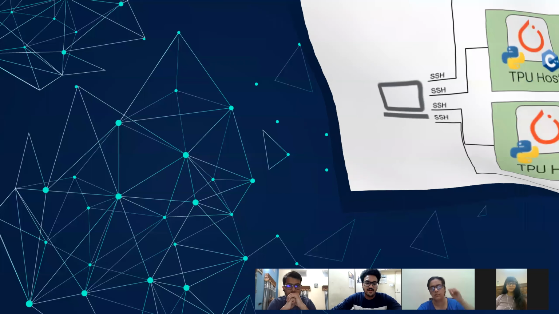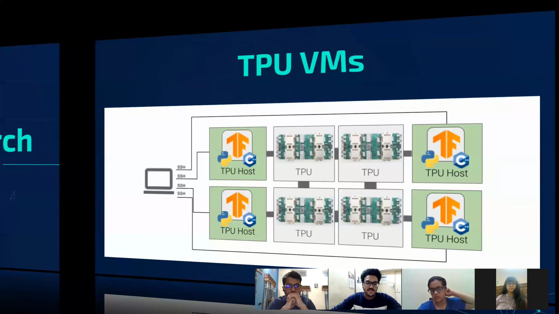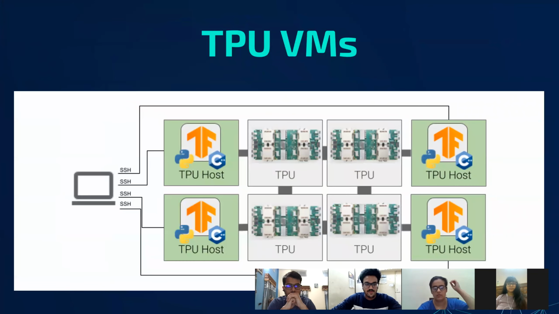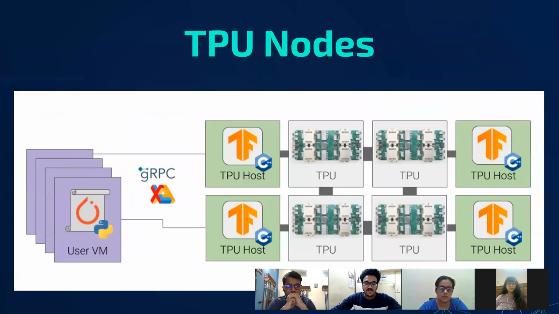Moving on to the PyTorch framework. Here also with TPU virtual machines, PyTorch code runs directly on the TPU host. PyTorch runs on the Cloud TPU node architecture using a library called XRT, which allows sending XLA graphs and runtime instructions over TensorFlow gRPC connections and executing them on the TensorFlow servers. A user VM is required for each TPU host.